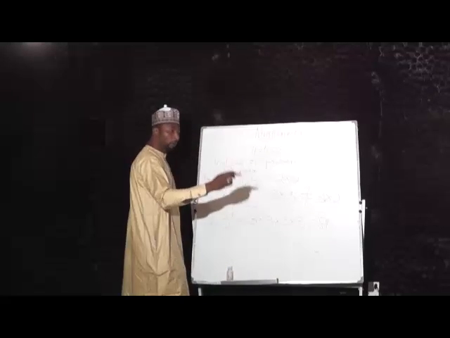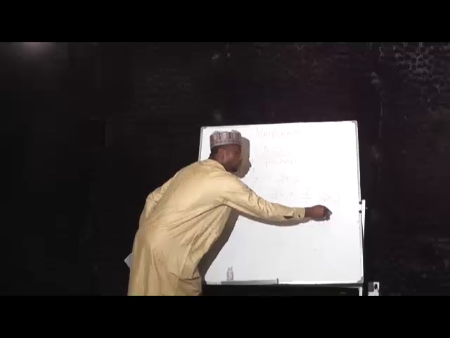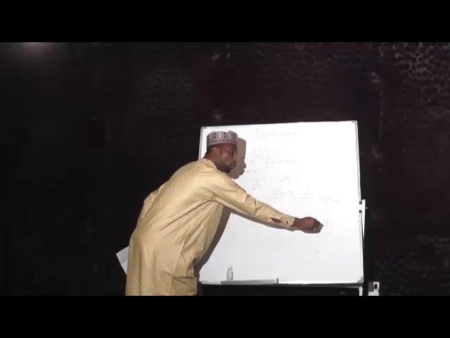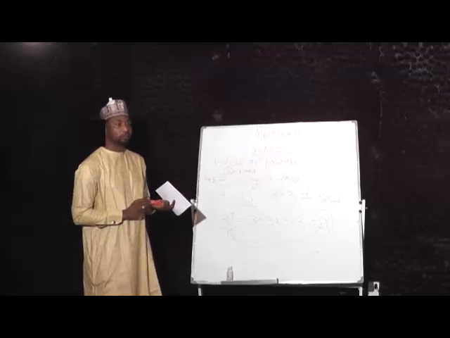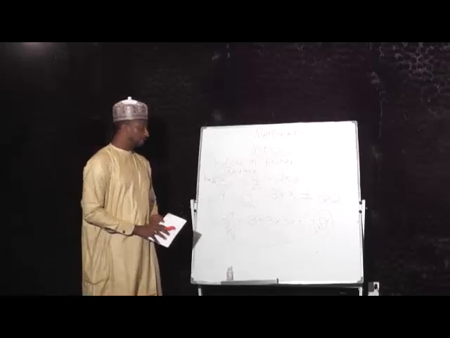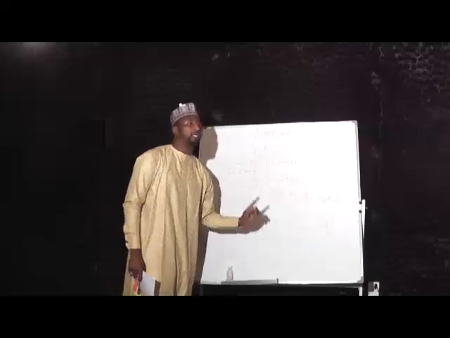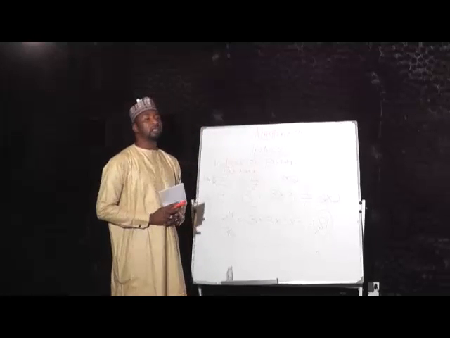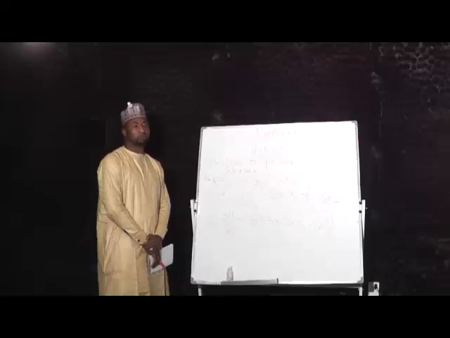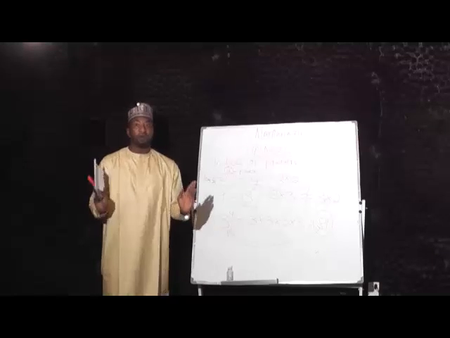So, the index form of the number 81 is what? 3 raised to power 4. So if I ask you, write 81 in its index form. What is 81 in its index form? 3 raised to power 4. Are we together? Yes.